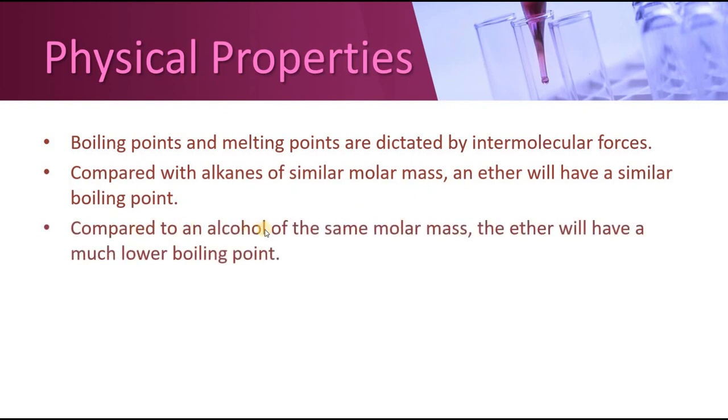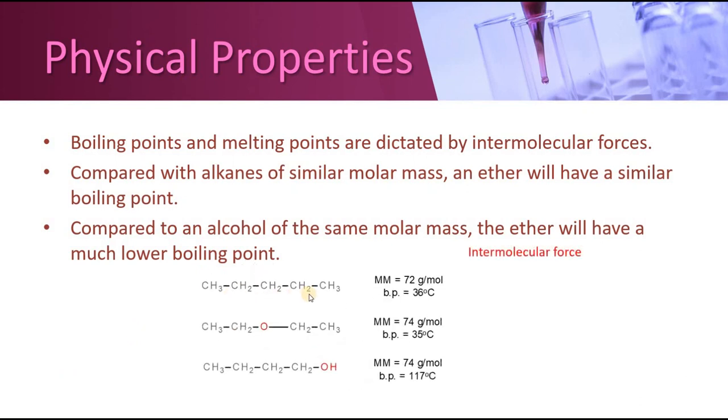But when we compare it with that of the alcohol of similar molecular mass, we will see ethers will have much lower boiling point. For example, let's see the examples now. If we see any alkane, molar mass of 72 grams per mole, boiling point is 36. But when we see ether of almost similar molar mass, which is 74 right now, it will have boiling point of 35. In both of them the only intermolecular forces are London dispersion forces. So that's why their boiling point is same.